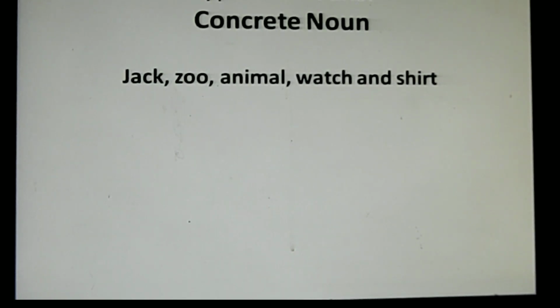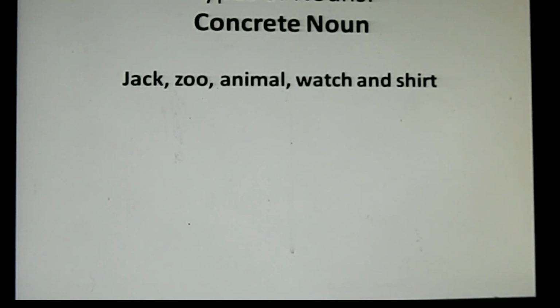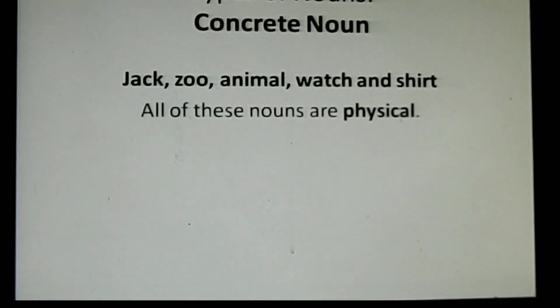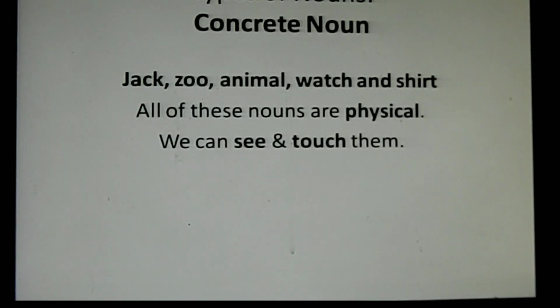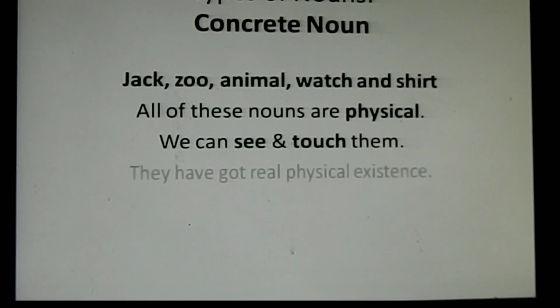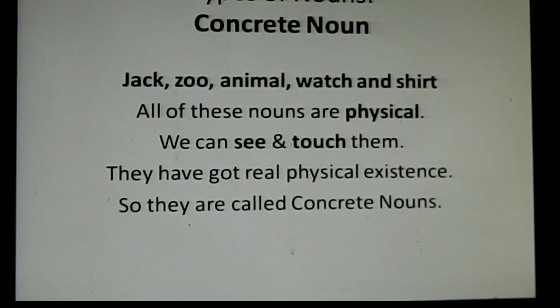It is just because these nouns have got physical existence. We can see them, we can touch them. They have got real physical existence. And that is the reason why we call them concrete noun.